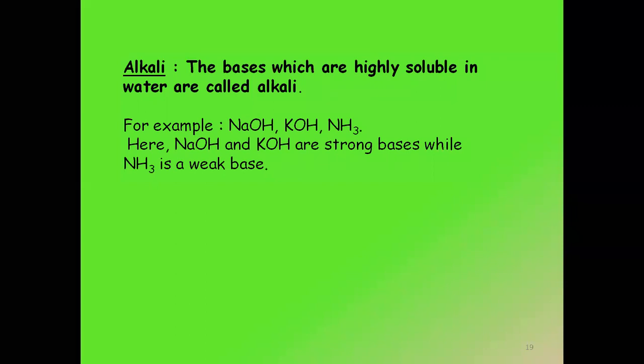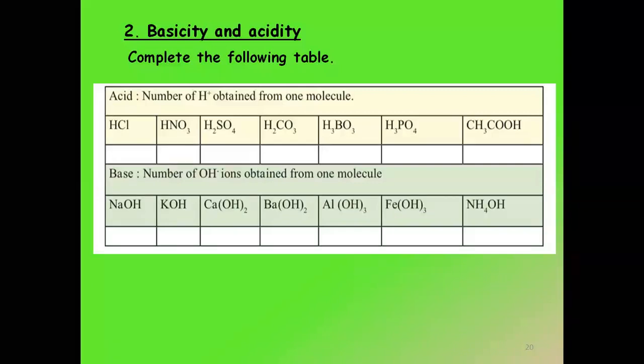So we have understood the topic of acids, bases, and alkali. Now the test, it's not a test actually, it's just a simple question pattern which you need to know if you've understood the topic. So we're going to talk about basicity and acidity by completing the following table. This is the table given to us in the textbook, where for acids it's the number of H plus obtained from one molecule, and for bases it's the number of OH minus obtained from one molecule. So try to answer this question.